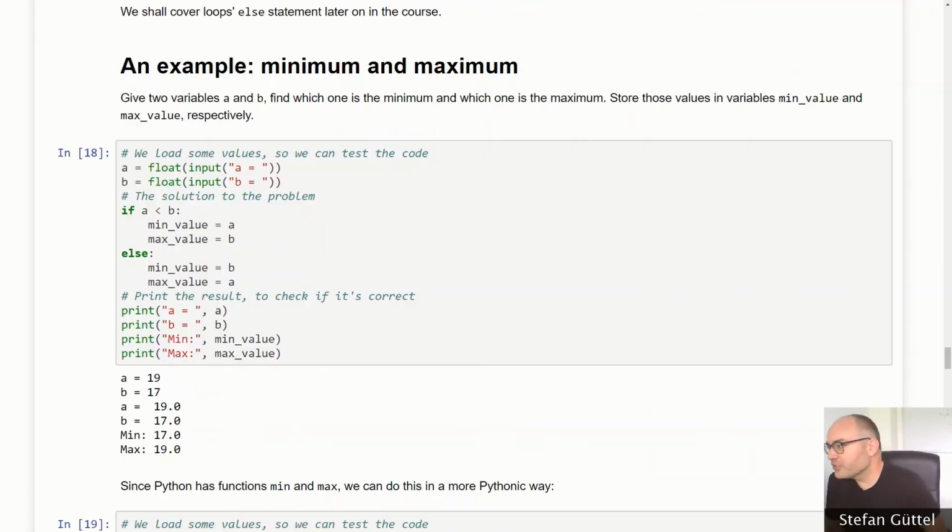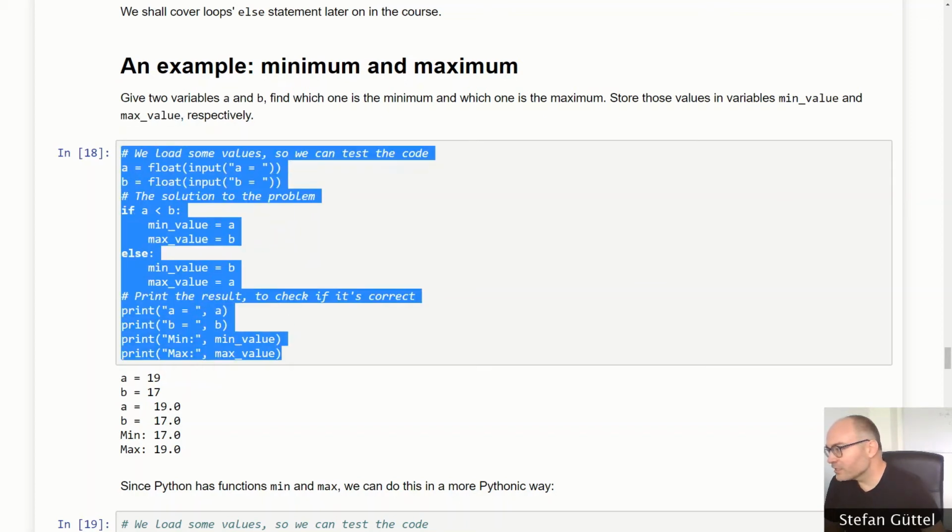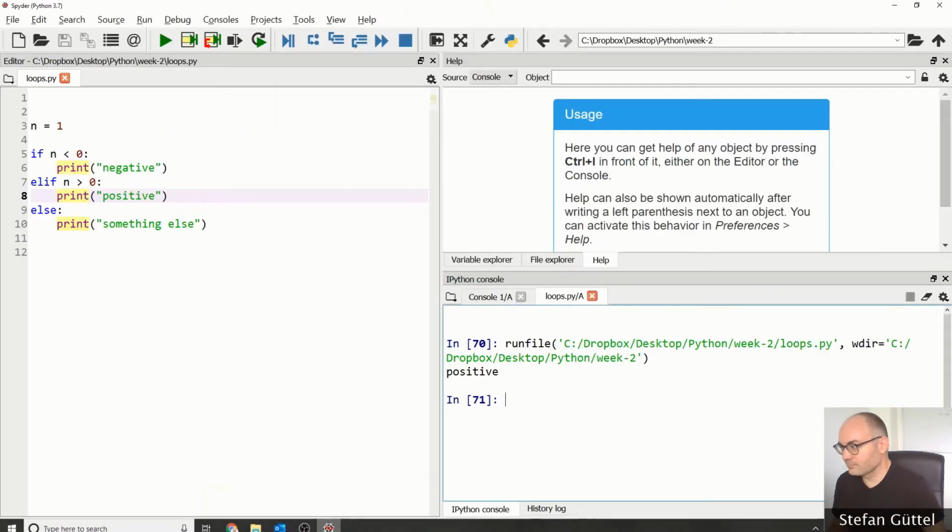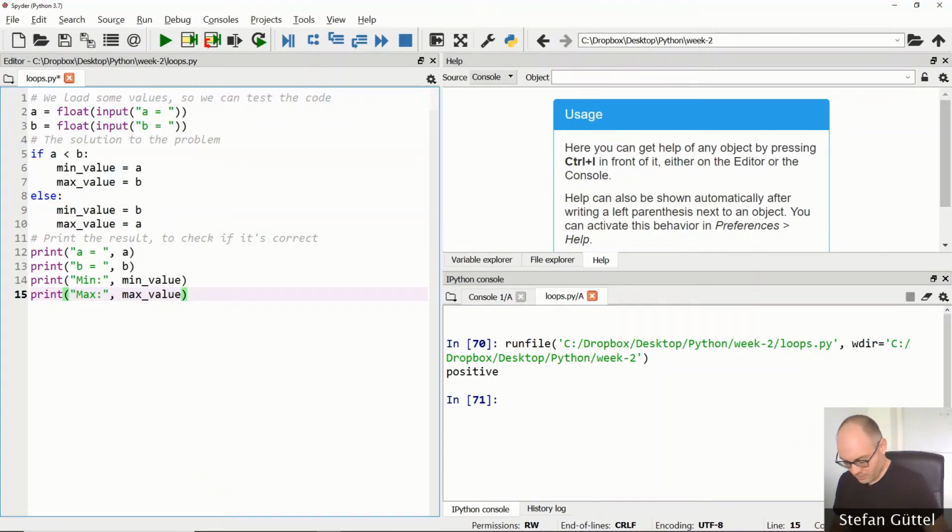Let's look at a slightly more interesting example where we demonstrate the use of if and else. Let's say we are given two variables a and b, and our task is to find which one is the minimum and which one is the maximum. And we want to assign the values of these variables to new variables called min value and max value respectively. Here is a piece of code that does exactly this. Let's try it out. First, let's go through it line by line to understand what we are doing.